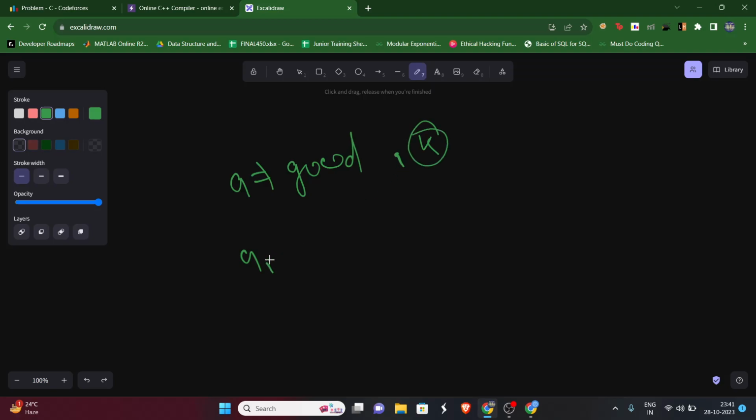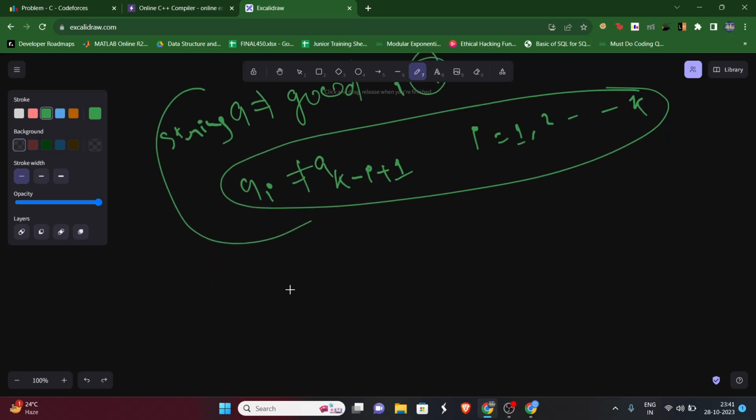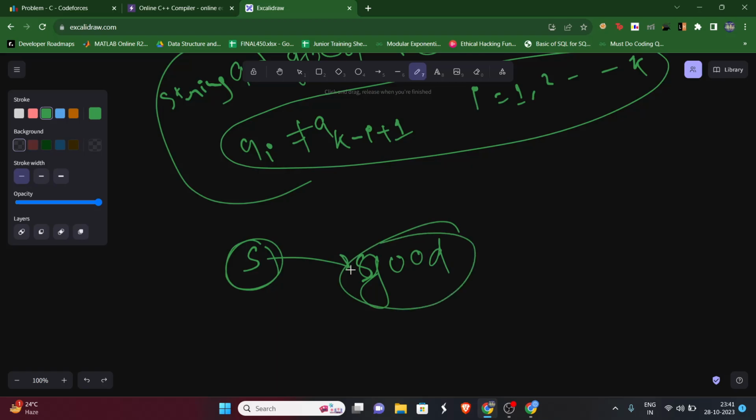Then if it has to be good, it should follow this condition: A of i should not be equal to A of k minus i plus 1 for all i from 1 to k. If we want this string A to be good, then we have to follow this condition. Now the question: we will have one string S, and we have to make this string S a good one.